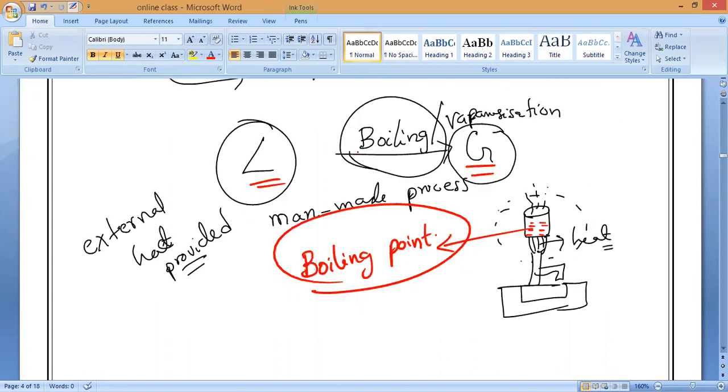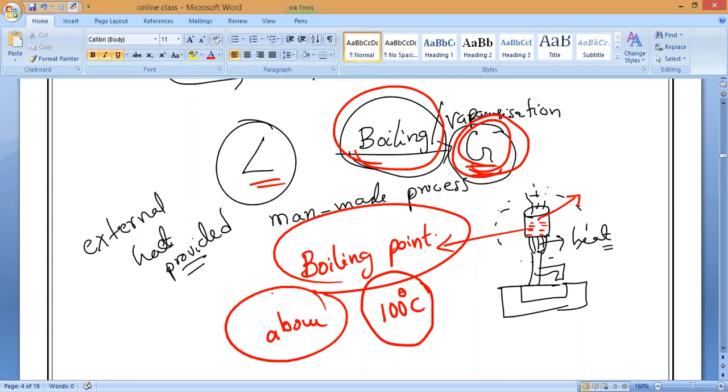So that is what we can say is boiling. Now you tell me, by boiling, keep on boiling, can I completely convert it into gaseous state or not? Suppose I have 1 liter of water. You boil it for 1 hour or half an hour. Will the complete water evaporate or not? Yes. Complete water will convert into gaseous state, but will it happen above 100 degrees Celsius or below? Only above 100 degrees Celsius. That is what we call the boiling point. This is the boiling point of water. Yes or no, guys? Yes, sir.